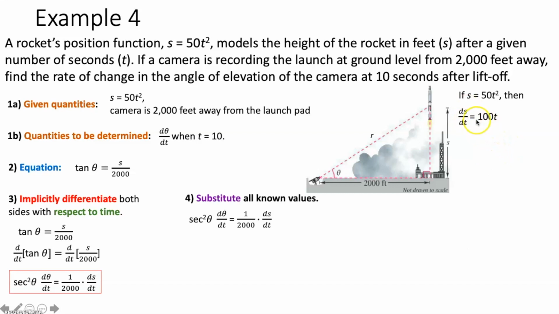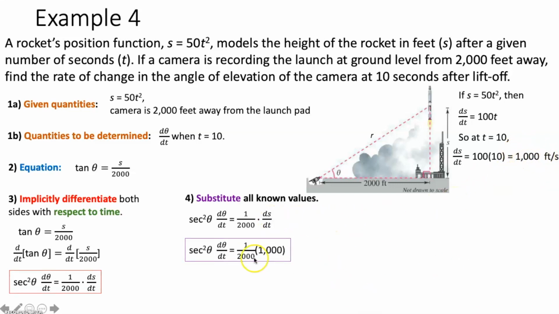Now we want ds/dt at a specific moment in time when t is equal to 10. So we take 10, plug it in here, and we get that ds/dt at t equals 10 seconds after liftoff is equal to 1,000 feet per second. Now we can plug that in for ds/dt here. Sweet. Now we can move on to step 5, which involves solving for d theta/dt. All we have to do is multiply these two together. 1,000 times 1 over 2,000 just equals 1/2.